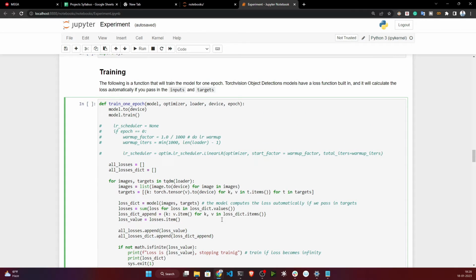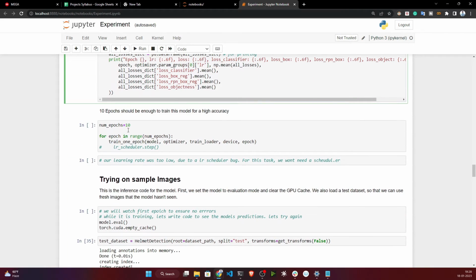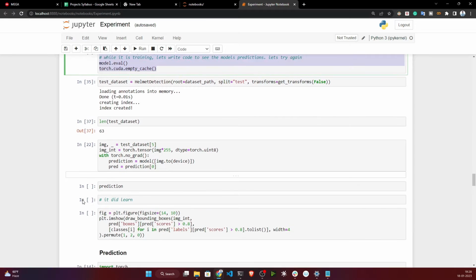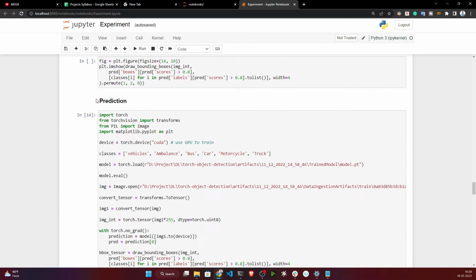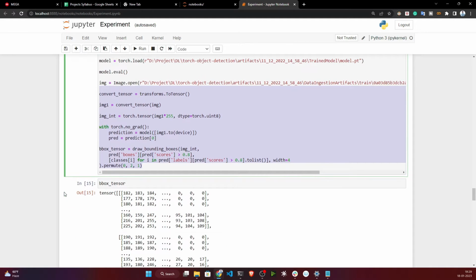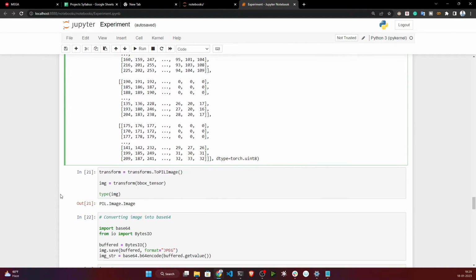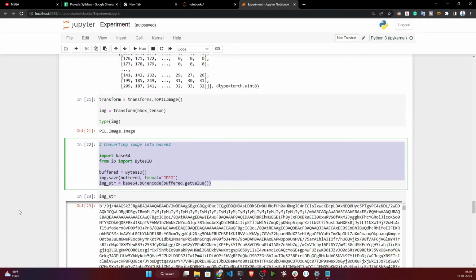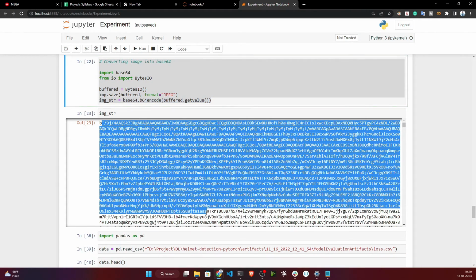Now this is our final training loop. If you are already familiar with PyTorch, you should be familiar with this training loop. Basically it will take your model, optimizer, loader, device, and epochs. Once it is done, I'm initializing the training. Now this is the evaluation code. Now everything is fine, and this is the prediction, our final prediction. Here it will predict the helmet and give you the boxes with the images. Now I'm converting these images to base64, and this is my final string.